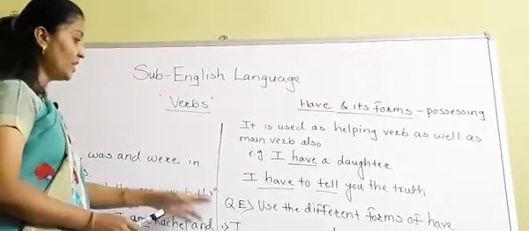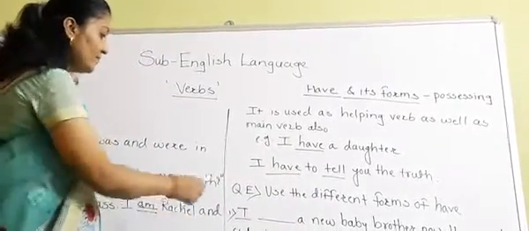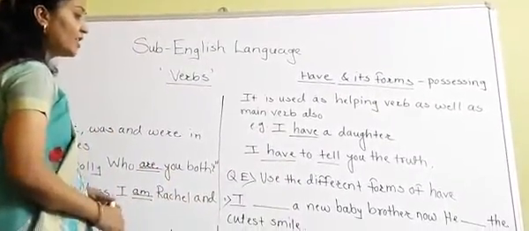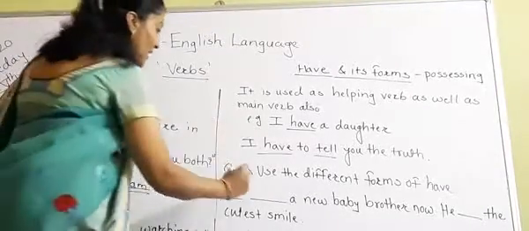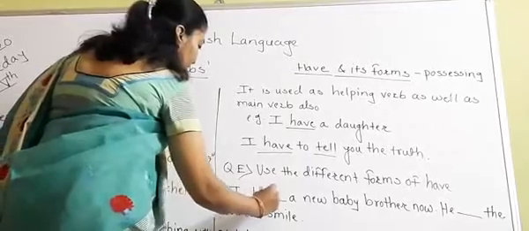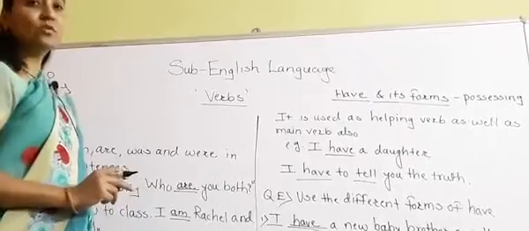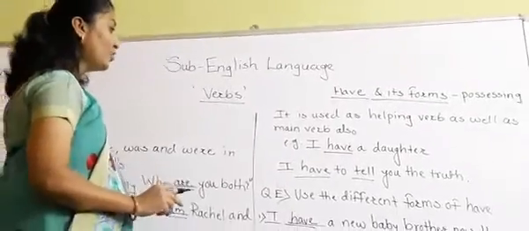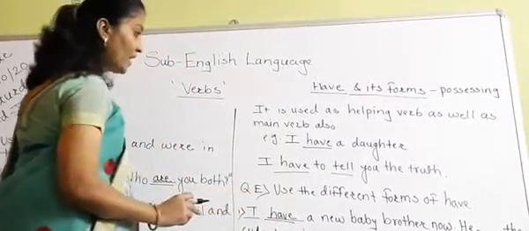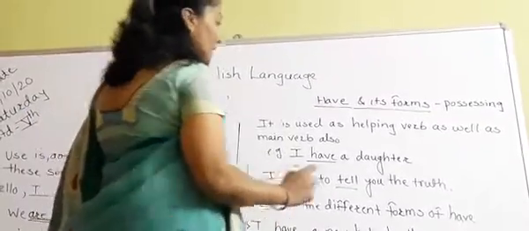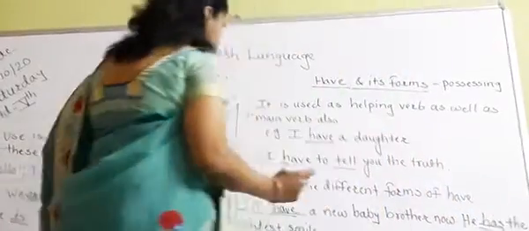Now, see question number E. Use the different forms of "have." So, see the first sentence. "I dash dash a new baby brother now." So, we will write here "I have." As you know that always with "I" we are using "have." I have a new baby brother now. "He dash dash the cutest smile." He, we will write here "has." He has the cutest smile.